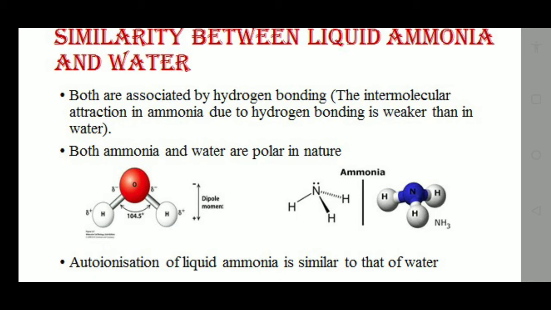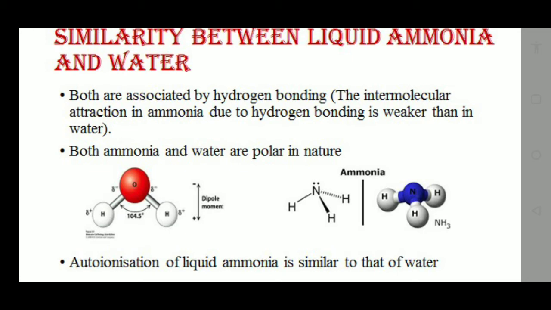In water, it is the OH bond. In ammonia, there is also hydrogen bonding because of the nitrogen atom: nitrogen will attract the hydrogen of another ammonia molecule. Similarly, in water the oxygen will attract the hydrogen of another water molecule. So both are associated by hydrogen bonding.